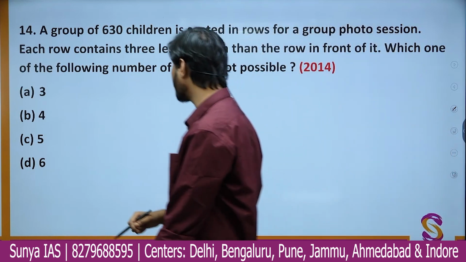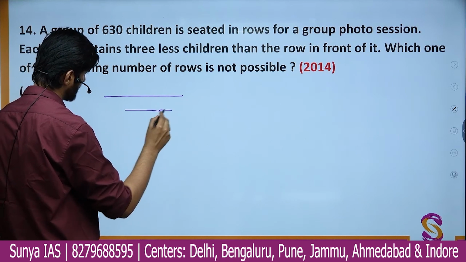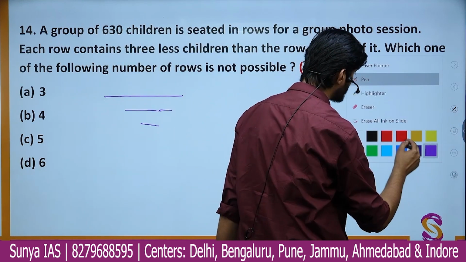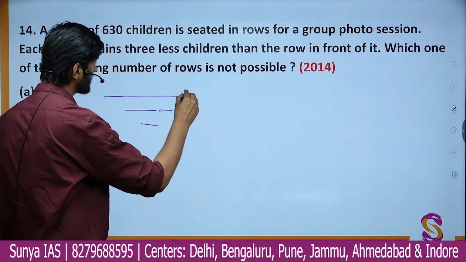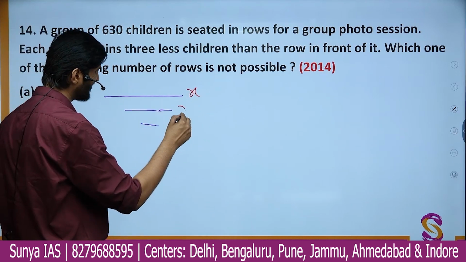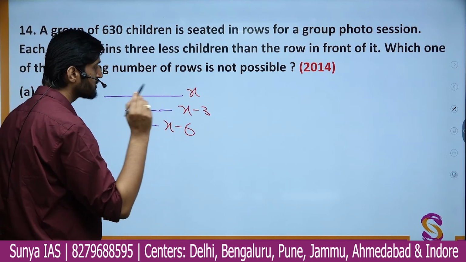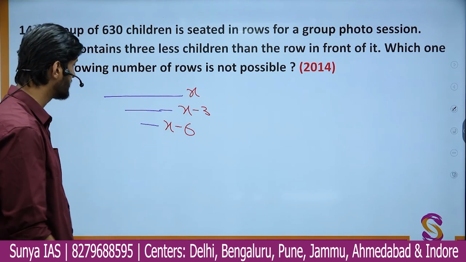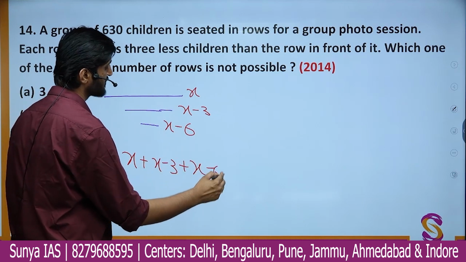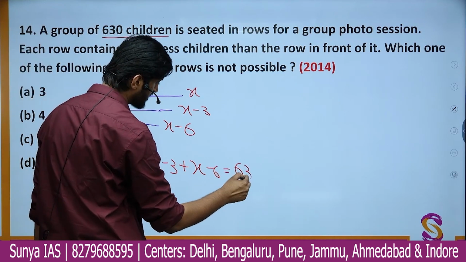Let us check with the example of 3 rows first. So these are the 3 rows. If the front row has, suppose, x number of children, the next row will have 3 less, which means x minus 3 children, and in the third row you will have x minus 6 children. So the total number of children is x plus x minus 3 plus x minus 6. And the total number of children is 630.